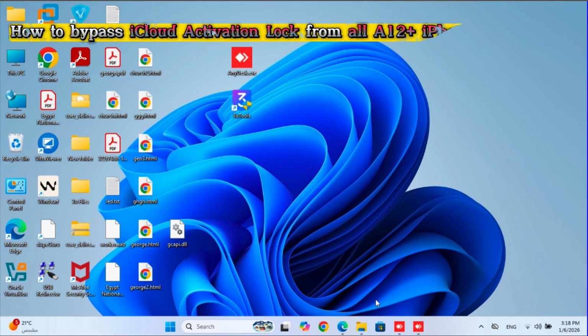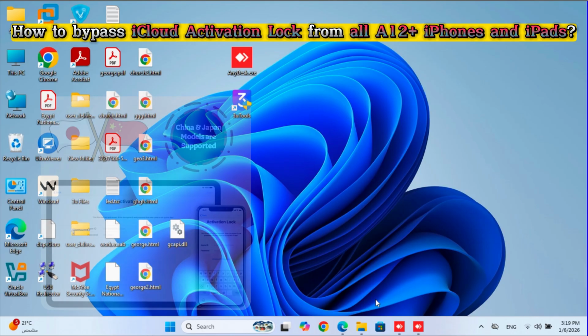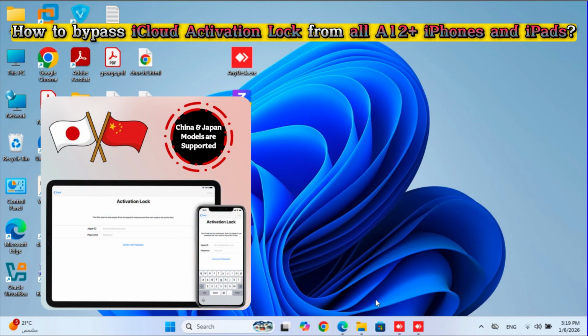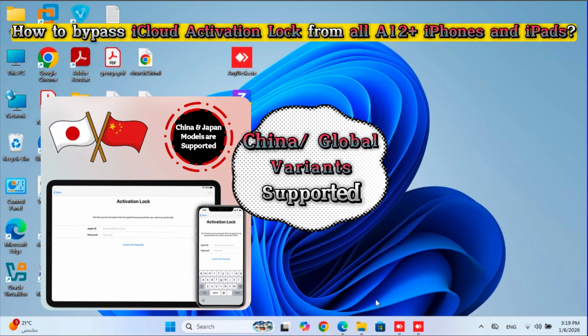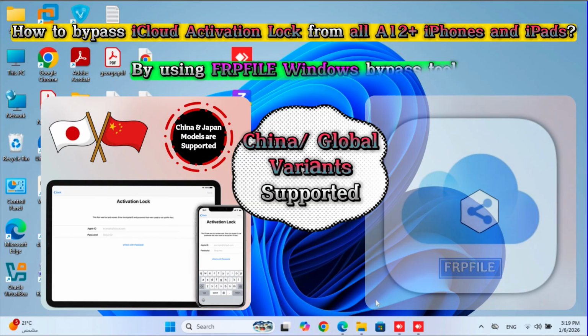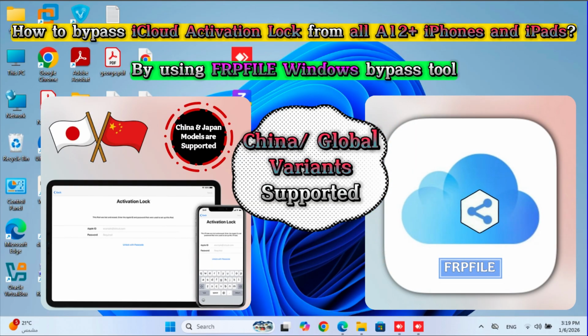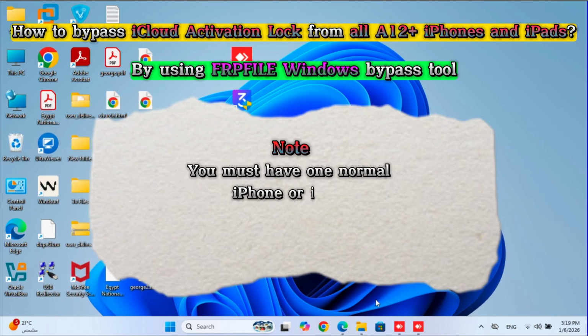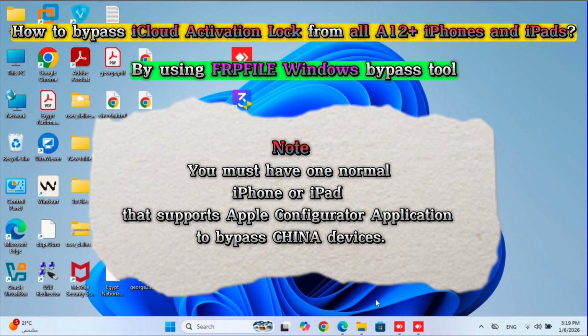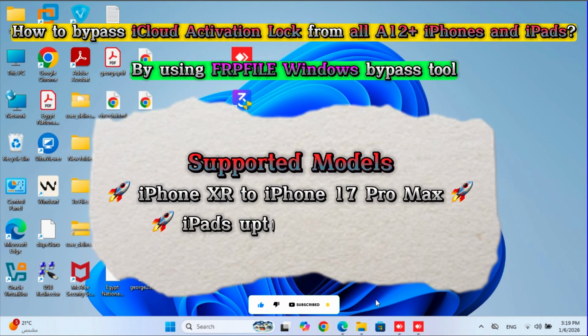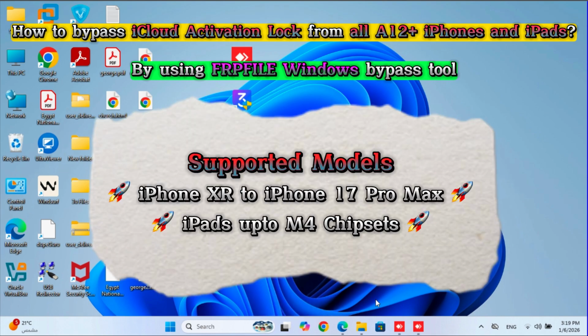Today, in this video, I'm going to show you how to bypass iCloud activation lock from all A12 Plus iPhones and iPads, including China and global variants, by using FrpFile Windows Tool. In order to bypass China or Japan A12 Plus iPhones and iPads, you must have another working iPhone or iPad to download Apple Configurator application from the App Store. This tool supports bypass on all latest iPhone and iPad models.